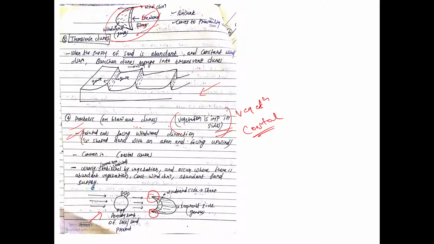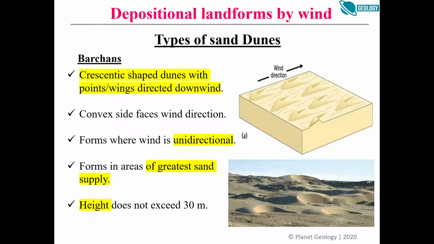This is nothing but a land surface, and these are trees, right? A lot of trees. So you will get a deposit like this around these trees. You will get such a dune deposit. And the fifth one is obviously the star dune, right?